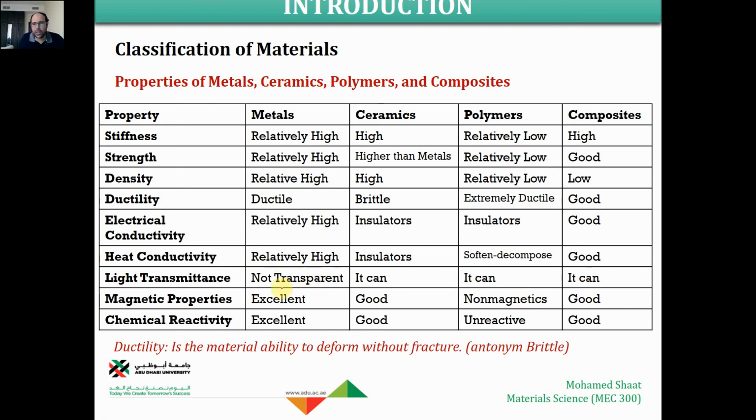Okay, but metals cannot transmit light. It means that light can go through ceramic and through polymer. For example, light can go through glass, right? But it cannot go through a metal part. So they can transmit light. Some of the polymers can transmit light. The same thing for composites. They are good in terms of magnetic properties and chemical reactivity. This is in terms of the composite material.